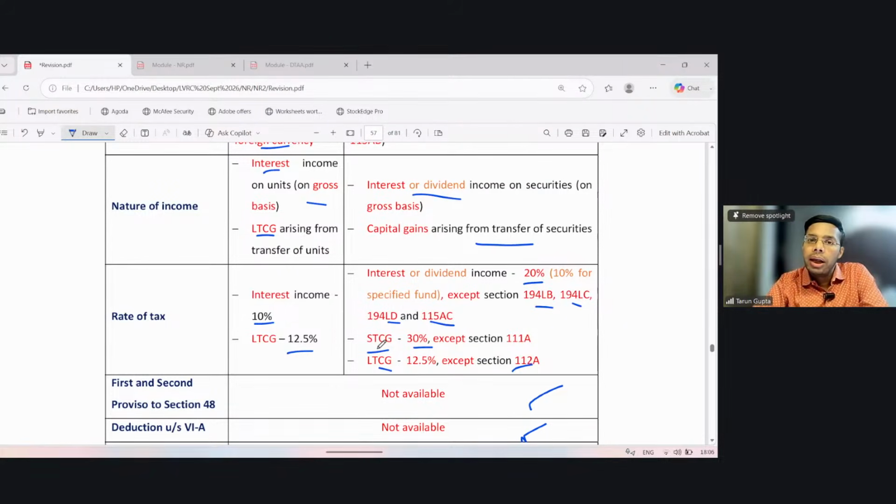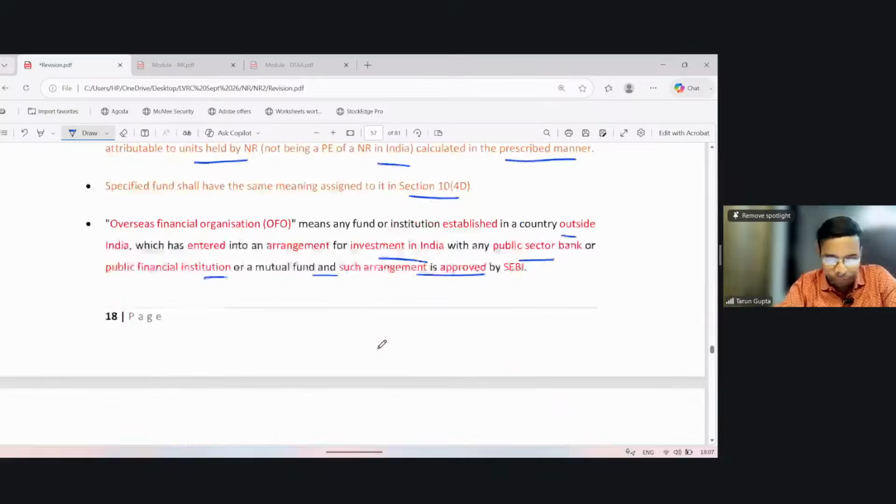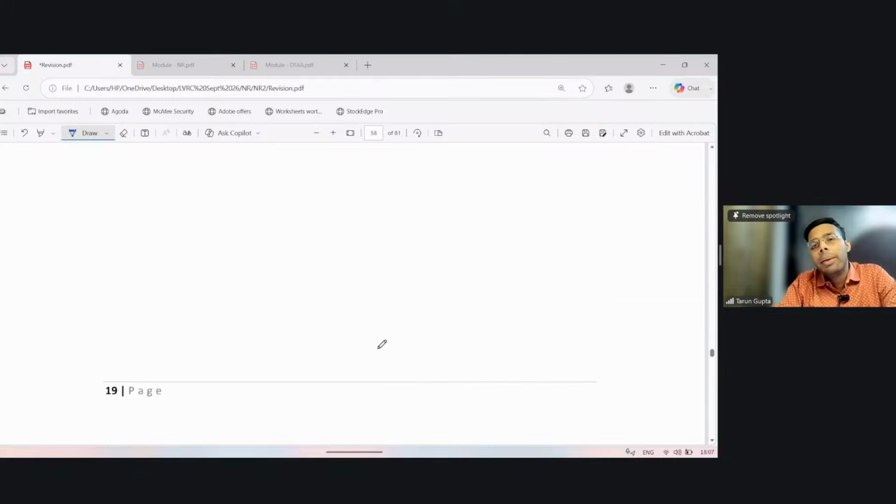But if such interest or income is taxable under section 194LC, 194LB, 194LD, or 115AC, the rate provided under such section shall prevail. Similarly, short-term capital gain other than the short-term capital gain referred to in 111A is taxable at 30%, and long-term capital gain other than long-term capital gain referred to in section 112A is taxable at 12.5%. Right. Just remember, the benefit of 115AD in respect of a specified fund shall be only to the extent of income attributable to the units held by non-residents in such fund.